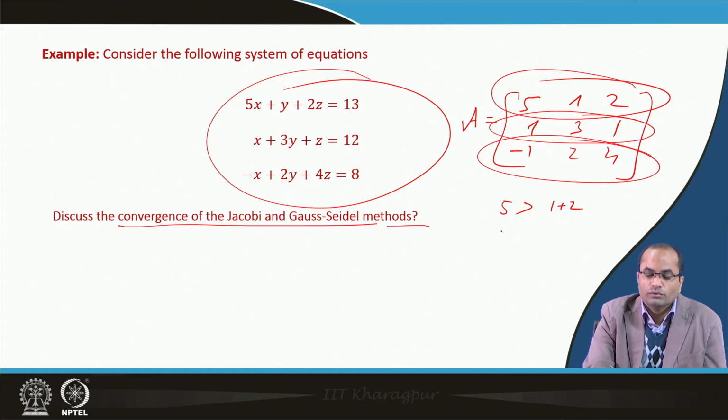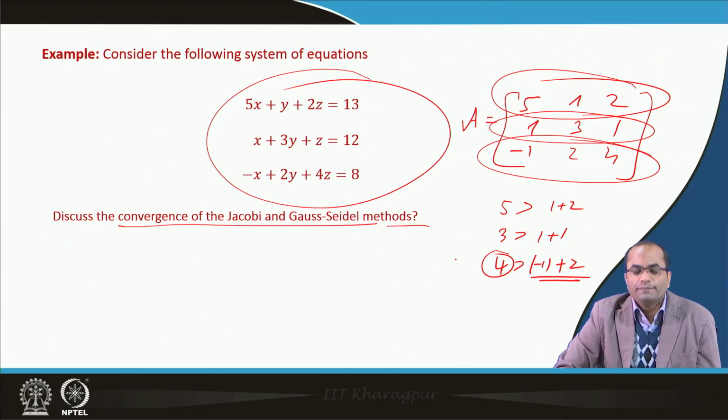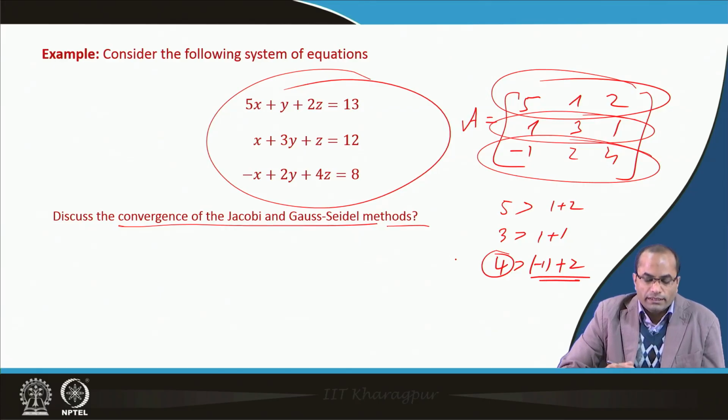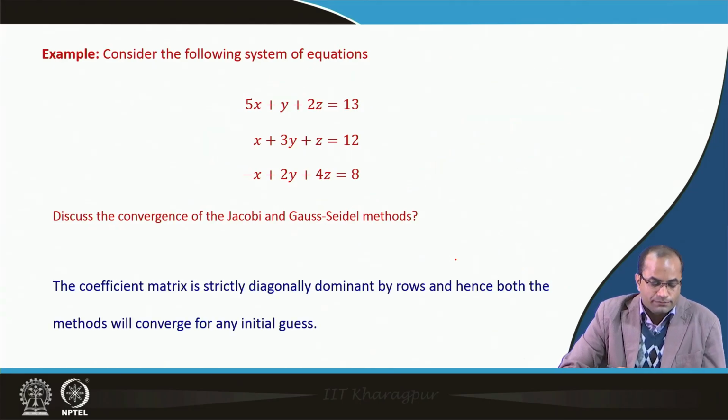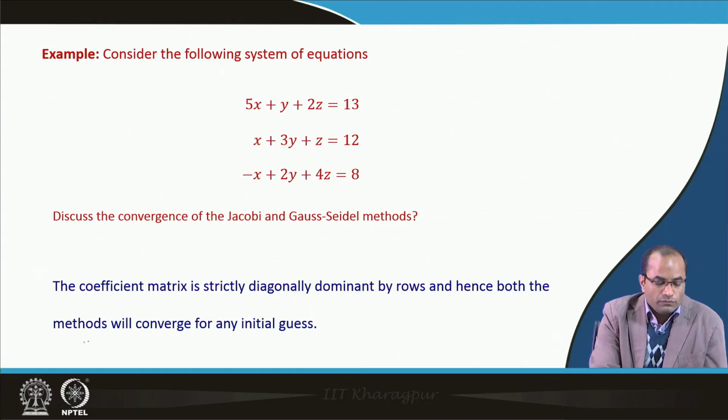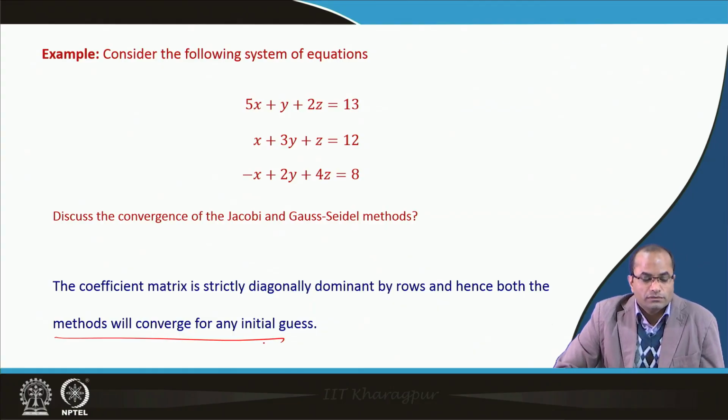In the second row, 3 is greater than 1 plus 1, and in the third, 4 is greater than the absolute value of minus 1, that is 1, plus 2, so 3. So it is strictly diagonally dominant, and hence both the Gauss-Jacobi method and the Gauss-Seidel method will converge.